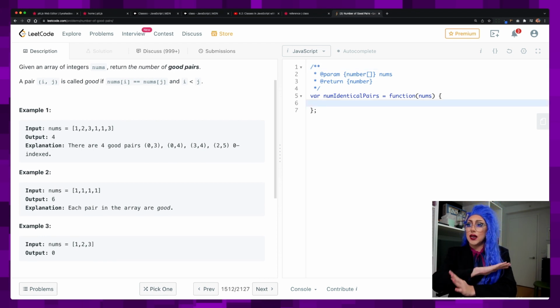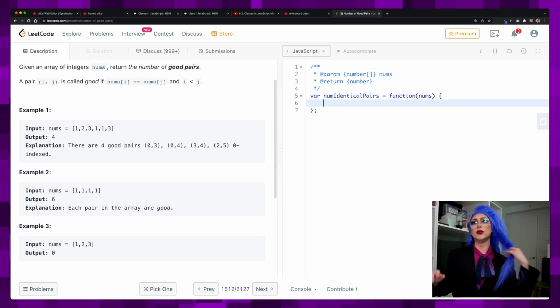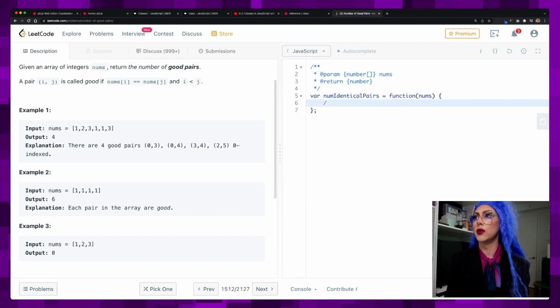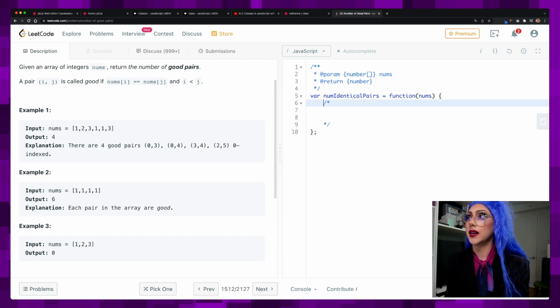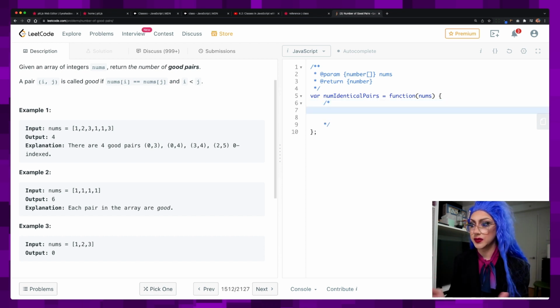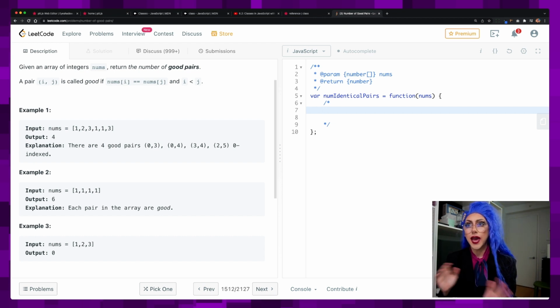So my approach for lots of interviews is you just want to start talking and start figuring out what's going on. So I'm just going to type out some stuff. Oh my god, I am so out of practice, but that's okay. I would think a good way to start is you have to look at every single pair. So maybe we just generate a list of all of the pairs, and then we can see which ones are good, right? Because there's not really a better way to, we're 100% going to need to look at all of the pairs.